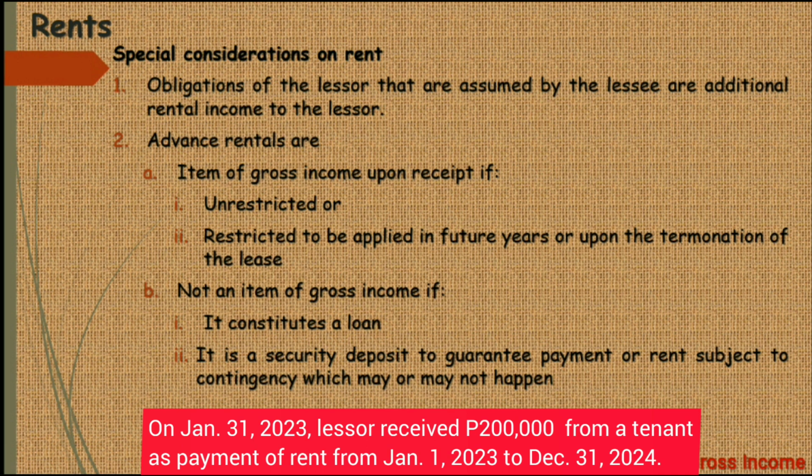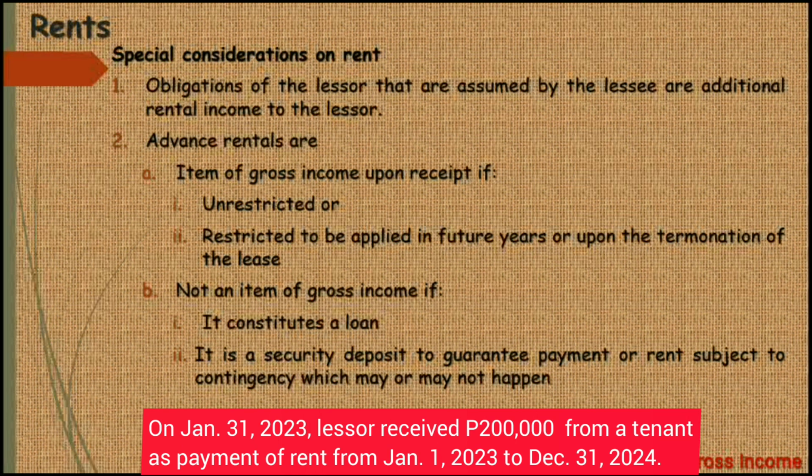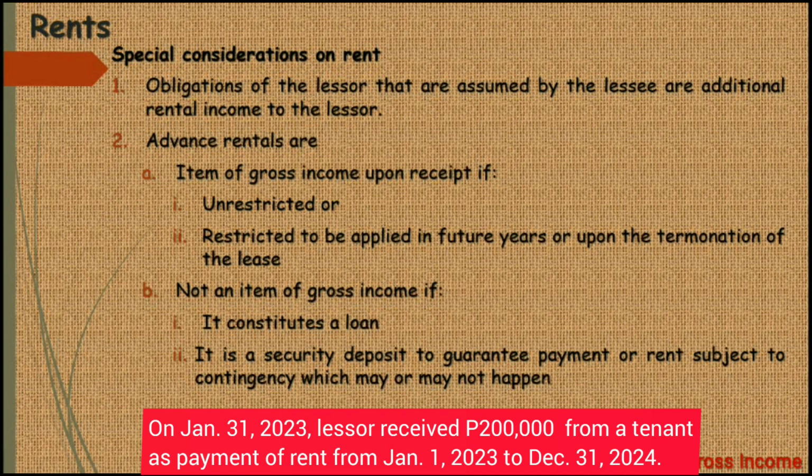And take note, hindi pa nga natatapos yung 2023. So, for sure, merong portion doon na advance payment pa ni tenant sa kanyang rent. Sa accounting yan, on the part of the lessor, meron tayong tatawagin na rental income, and then meron din tayong portion na tatawagin na unearned rental income. Pero sa taxation class, yung buong amount na 200,000 pesos is going to be treated as a rent income the moment it is received. So, yung buong amount na 200,000 pesos is going to be subject to the regular income tax.